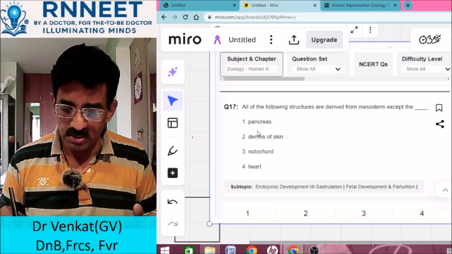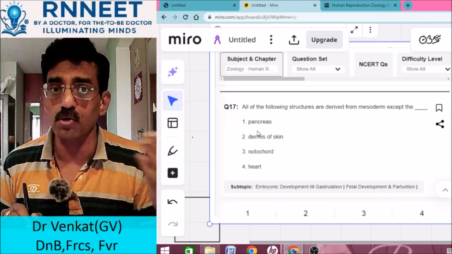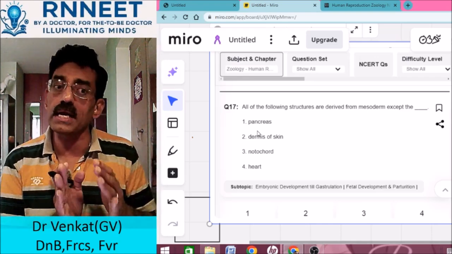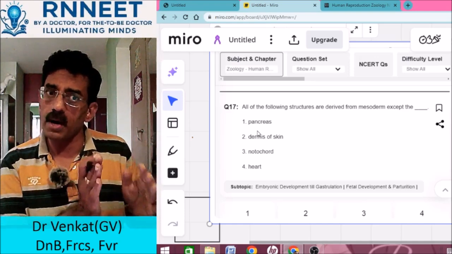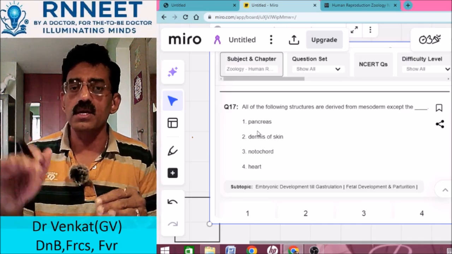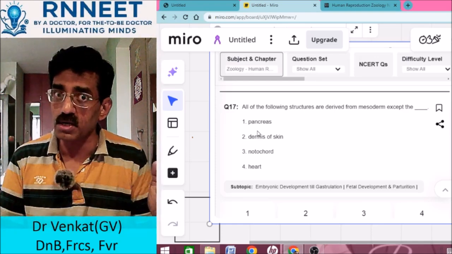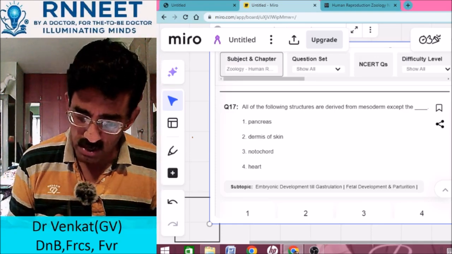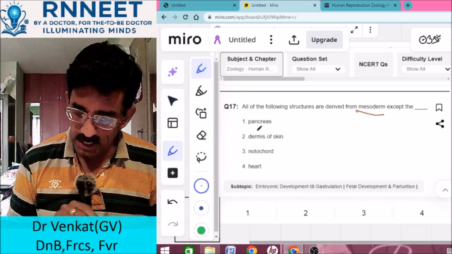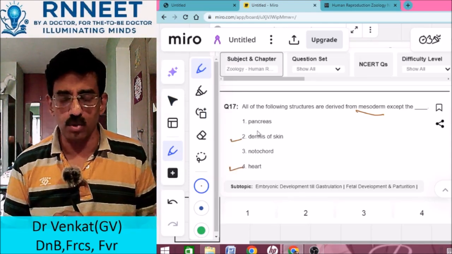Now, is it the dermis of the skin or the epidermis of the skin? The epidermis means superficial, so it is from the ectoderm. Dermis means it's underneath the epidermis of the skin. The layer underneath the skin is called the dermis, which is a kind of connective tissue. If it is connective tissue, remember, it is again mesoderm. So the dermis is also mesoderm. Heart is connective tissue, mesoderm.